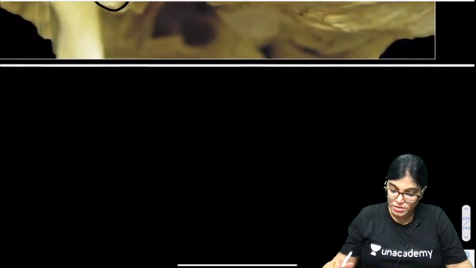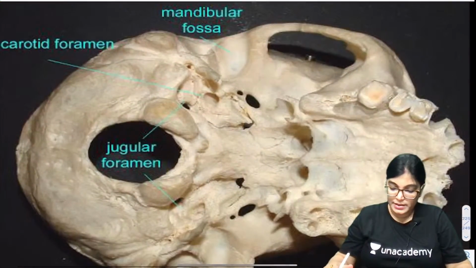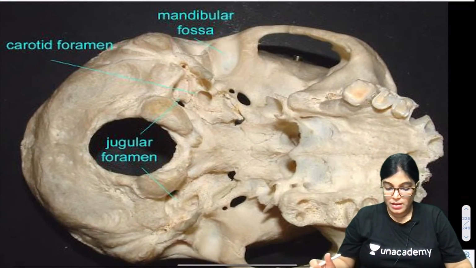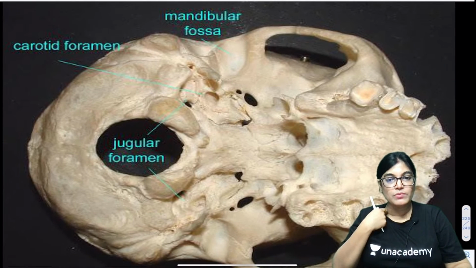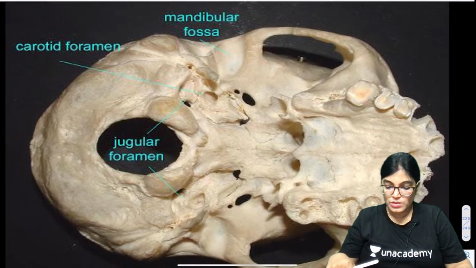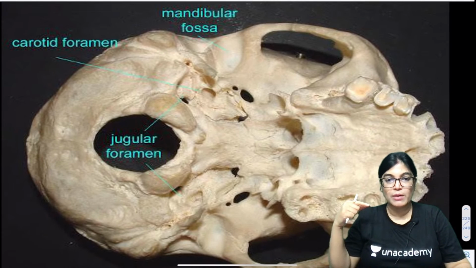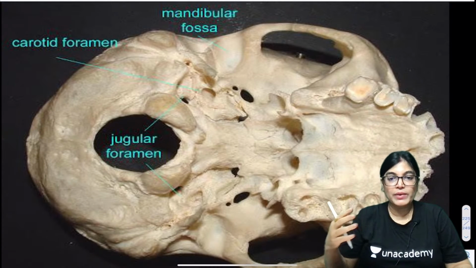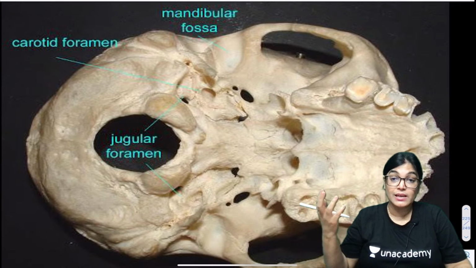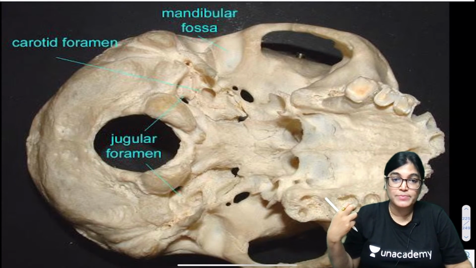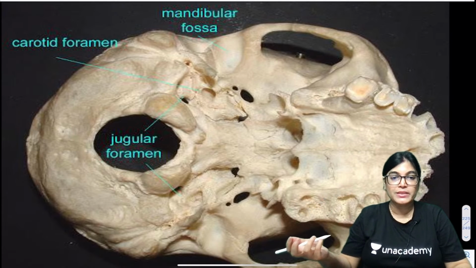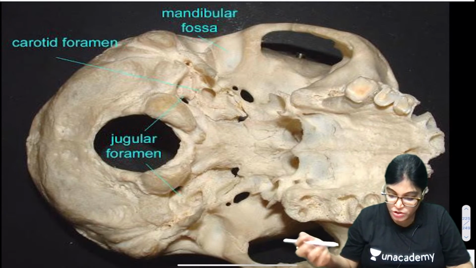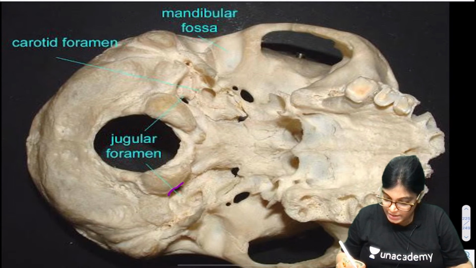Now let's move on to the next one. See this diagram. The jugular foramen, my dear friends, was one of the foramina asked. We can clearly see the jugular foramen when we see the interior of the cranial cavity, but also in the basal aspect of the skull. This is the jugular foramen.